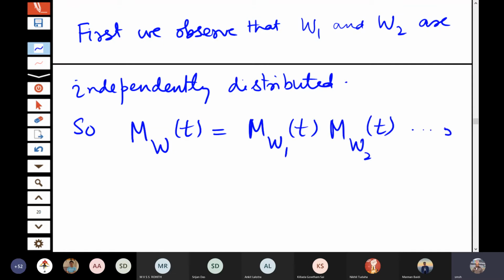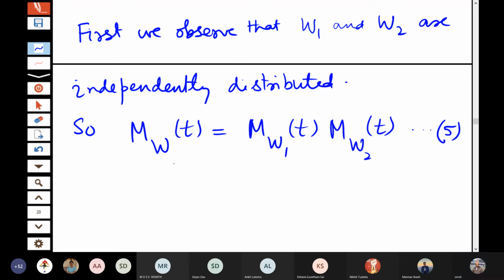That is one thing that we are able to observe. Now let us look at the independent terms, this MW1t and MW2t. This MWt we already have because W is following chi square n distribution, isn't it?